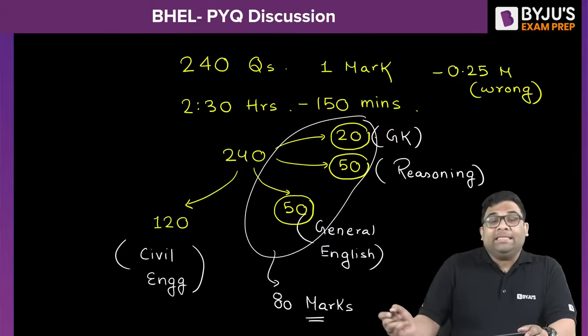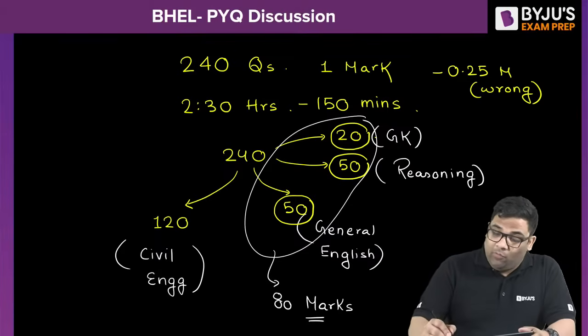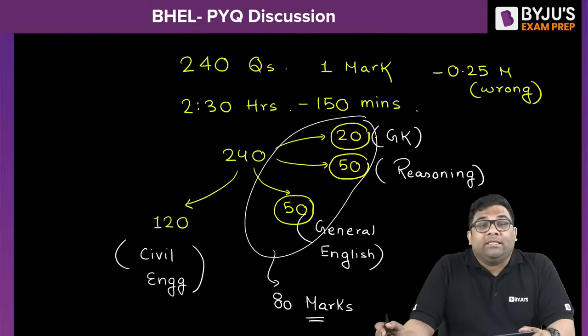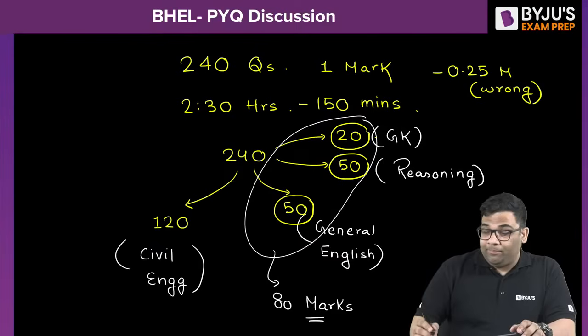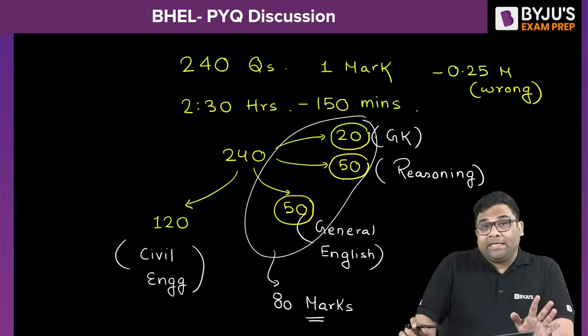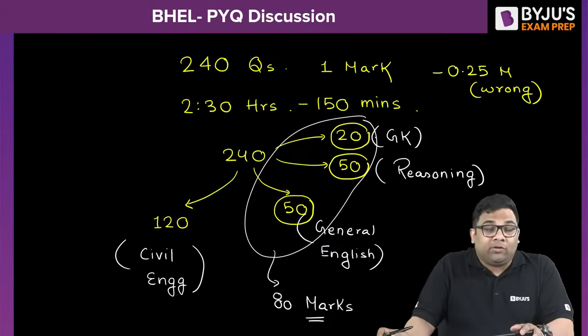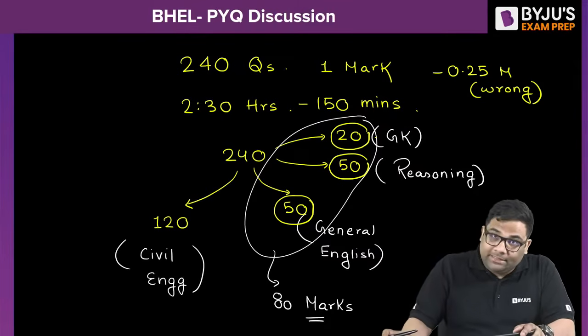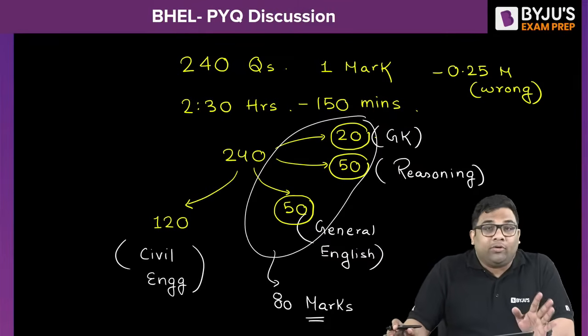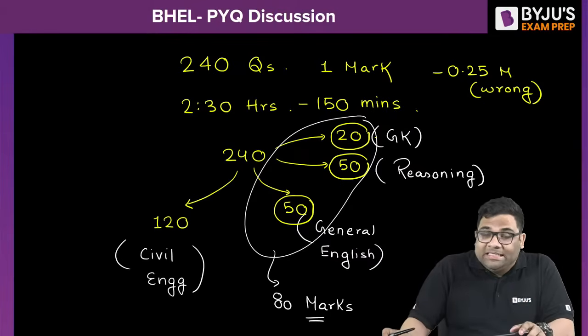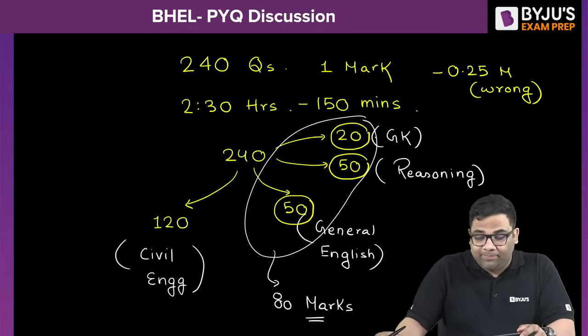Since the time is less, 150 minutes for 240 questions, you should go for general English, reasoning and GK first, because the time taken for solving those questions will be a little less. Then you can move to your respective branch, and for civil engineers it is civil engineering.